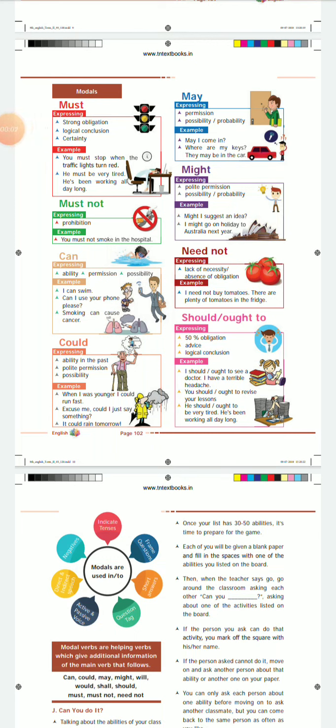Ninth standard English term 2. Today we are going to see the grammar part in English. So in grammar part today we are going to see about the modal verbs. Modal verbs are nothing but the helping verbs.